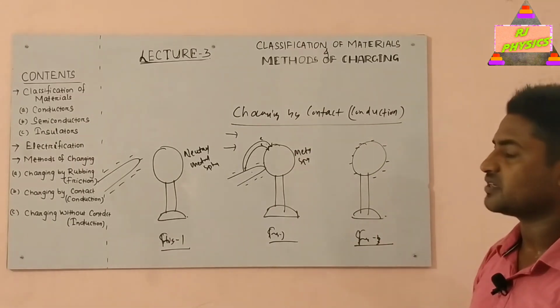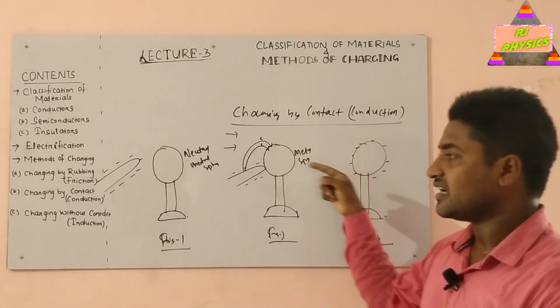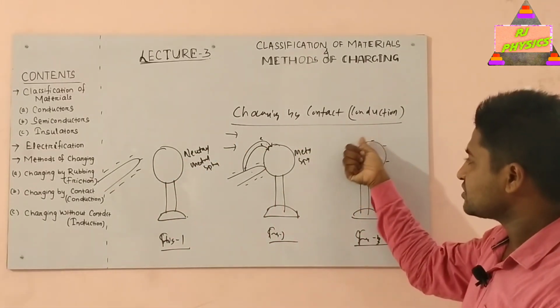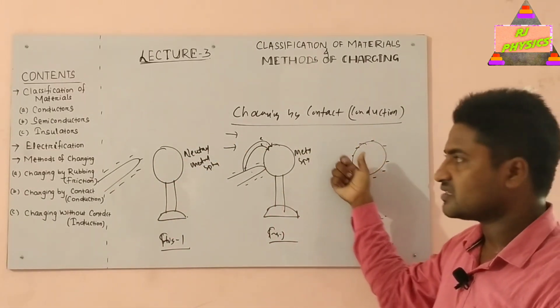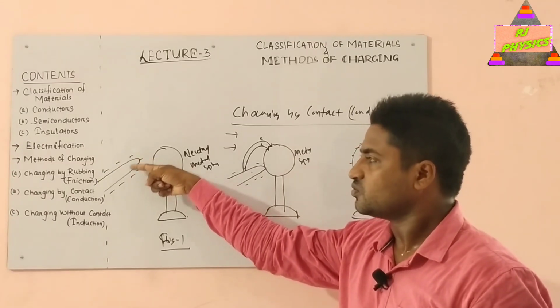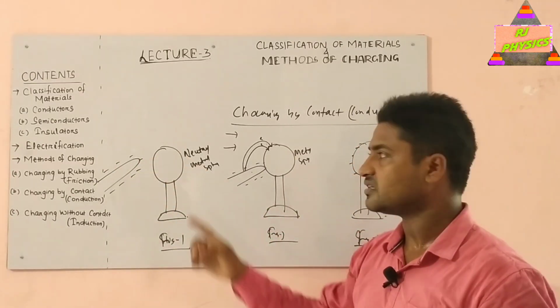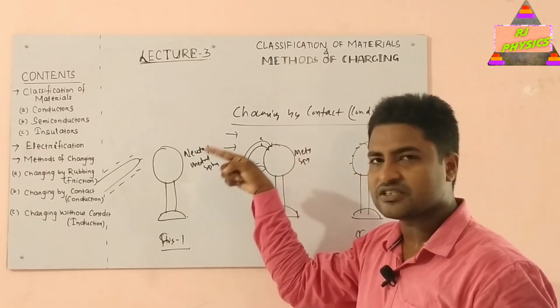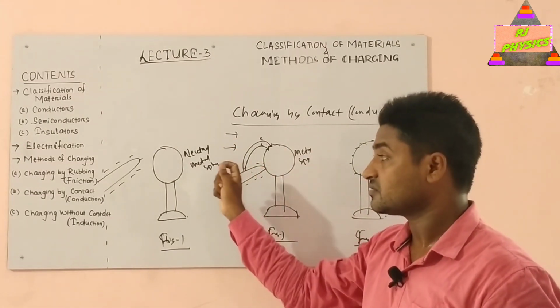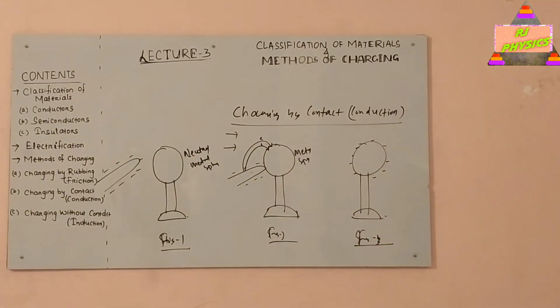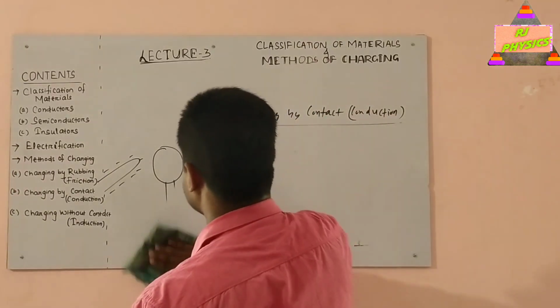So from this we can conclude that in case of charging by contact or conduction, the nature of charge which is developed on the uncharged body is always equal to the nature of the charge present on the charging body. Means in this case the same nature of charge will be developed, the nature of charge on the charging body will be equal to the nature of charge on the body after charging.